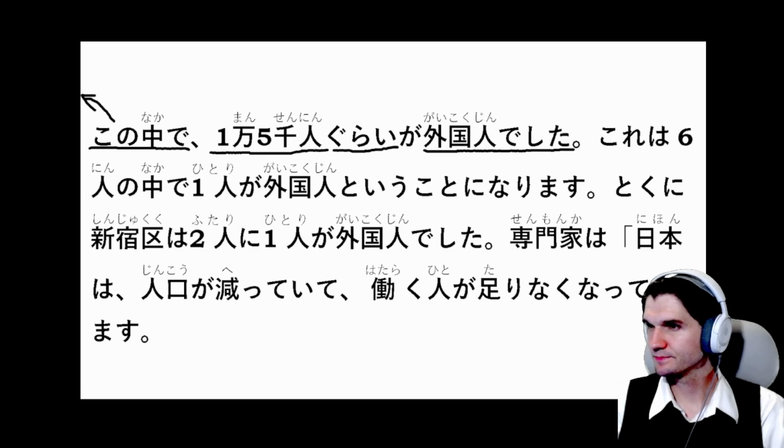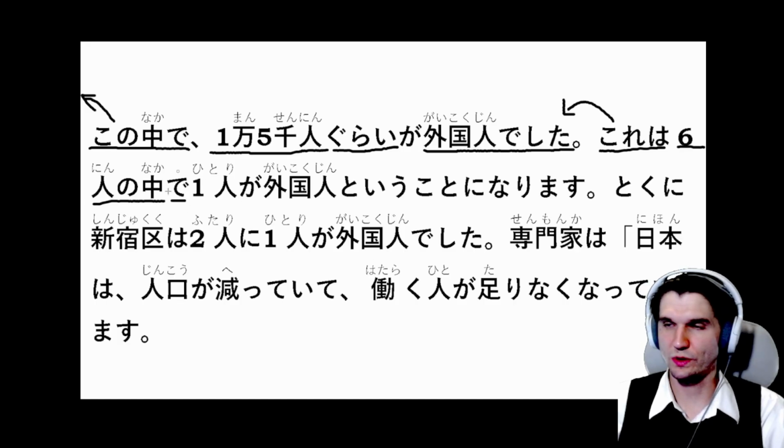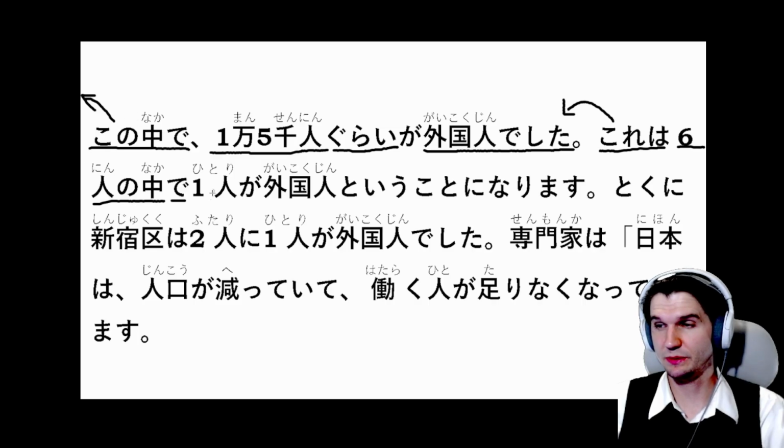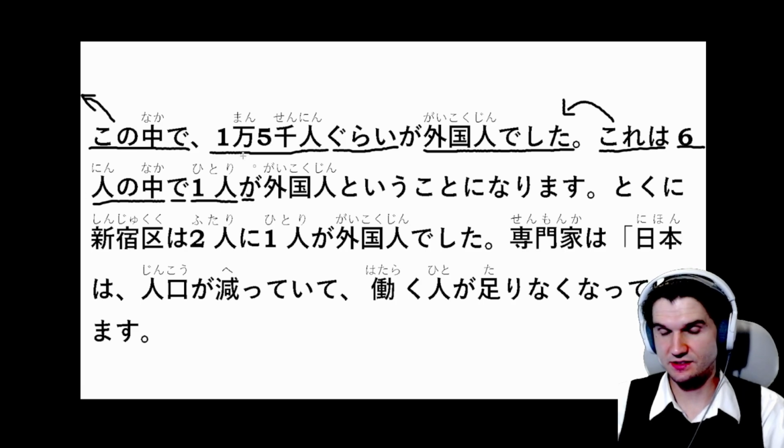これは6人の中で1人が外国人ということになります。 Okay, so これは, once again これ is referring to the thing previous, this fact we just talked about. これは6人の中で, so in a group of 6 people, で being our location or where this is taking place. In that group of 6 people, 1人が, so one, and this が is the subject here.